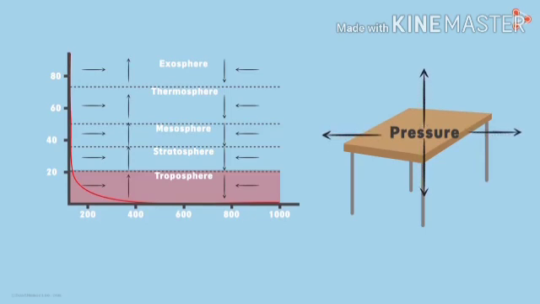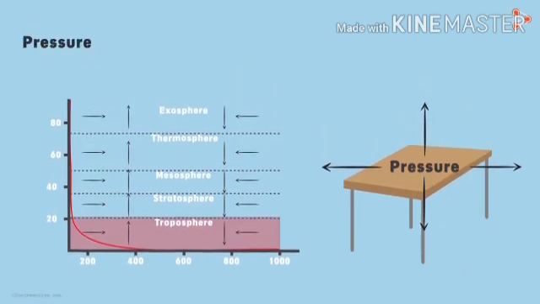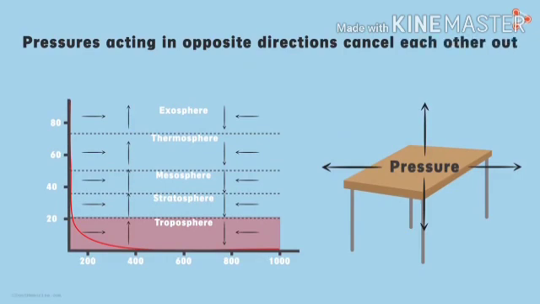That is, if downward pressure is pushing the table surface with a great force, then the upward pressure is also pushing it in the upward direction with the same force. Both the forces are balanced and the table does not collapse. As I said, pressure is not only acting in these two directions, it is acting on the surface in all the directions. Pressures acting in opposite directions cancel each other out.